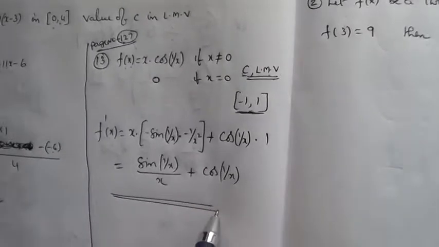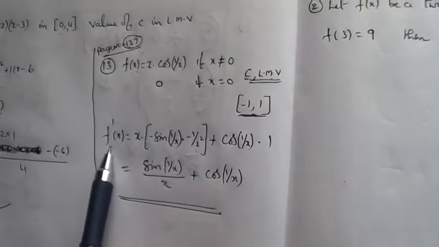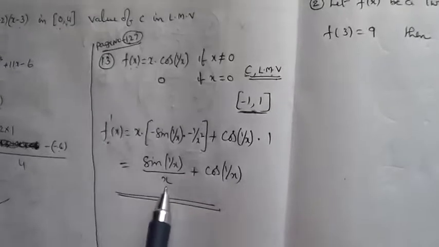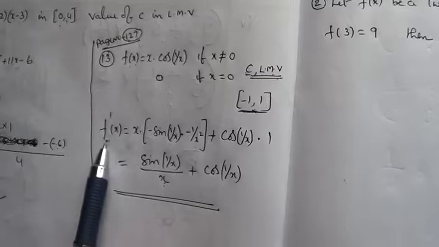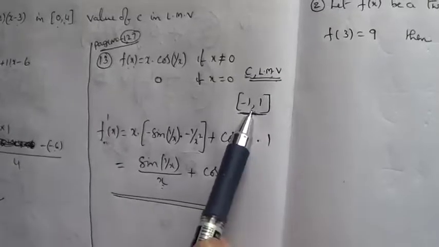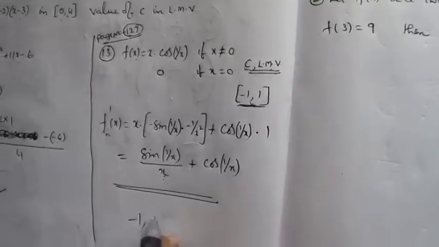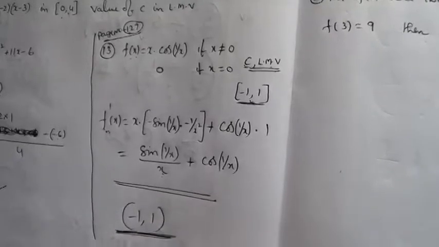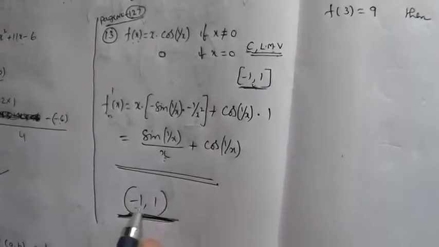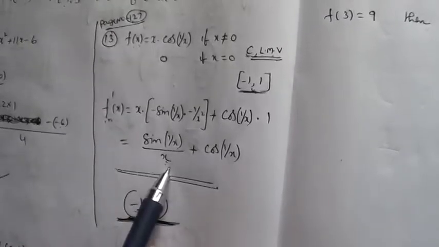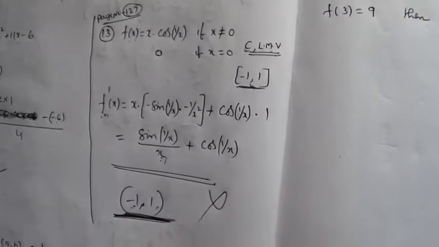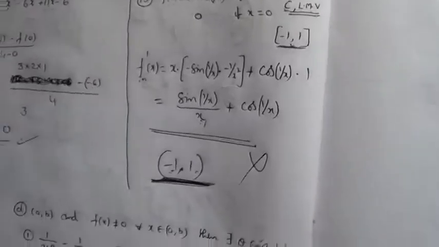But you observe here f dash does not exist when x is equal to 0. If x is equal to 0, differentiation does not exist. 0 is present in this interval. That's why the function is not differentiable in open interval minus 1 comma 1. Between minus 1 comma 1 there is 0. At 0 differentiation does not exist. That's why c value does not exist in Lagrange's mean value theorem.